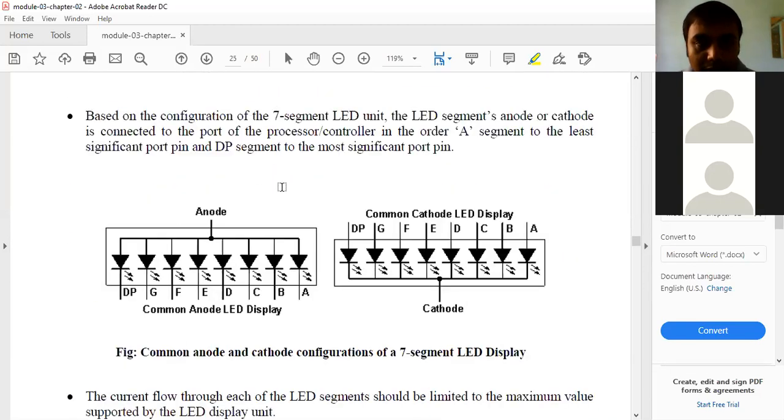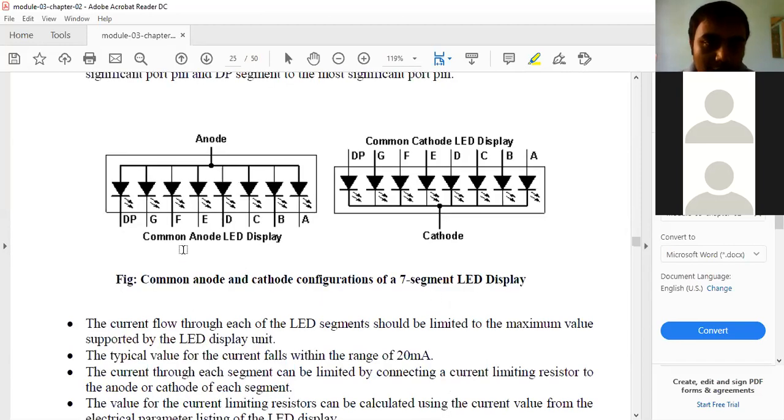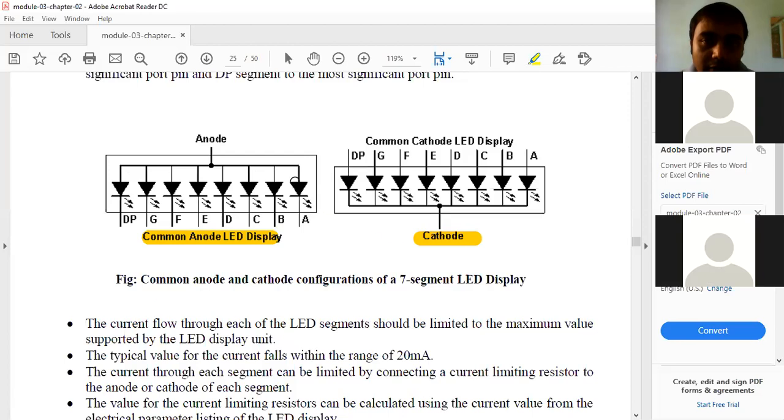There are two types of 7-segment LEDs. One is common cathode and the other is common anode. So observe here, what is common anode? As I said, these are the anode terminals 1, 2, 3, 4, like that. So A, B, C, D, E, and the decimal point, and all anodes are connected together to a single point, to a 5-volt power supply. Then it is called the common anode LED.